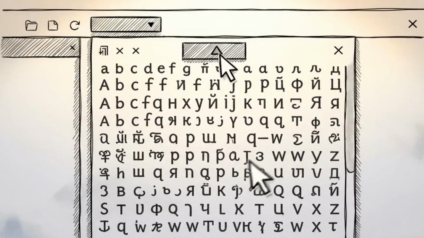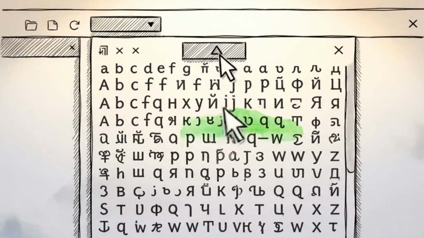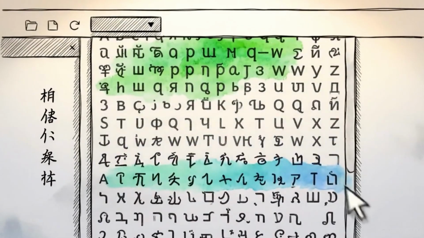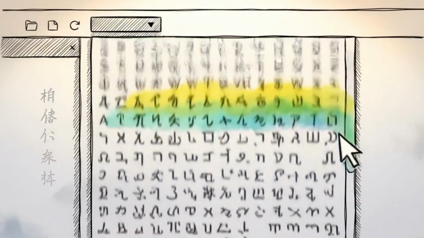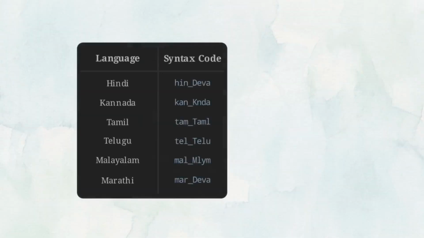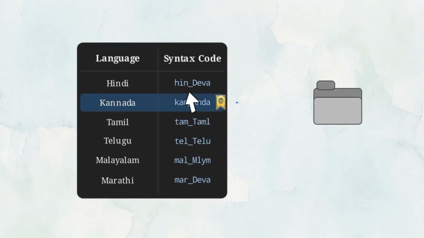Our English to Hindi architecture now acts as a stable baseline to successfully reach all 22 scheduled Indian languages. Expanding the pipeline to Kannada, Tamil or Telugu requires zero structural changes to the environment. This grid maps the languages to their syntax codes. Swapping the tgt_lang parameter to a target like kan_Knda instantly redirects the translation output to Kannada.